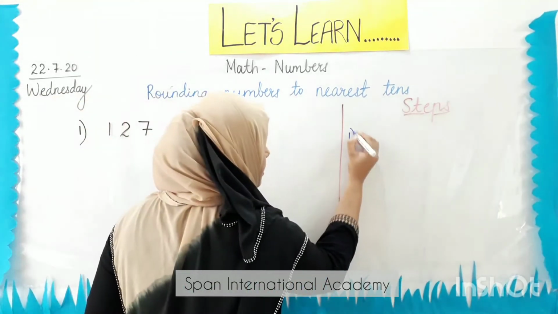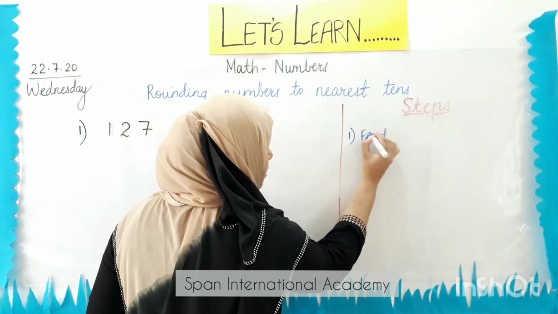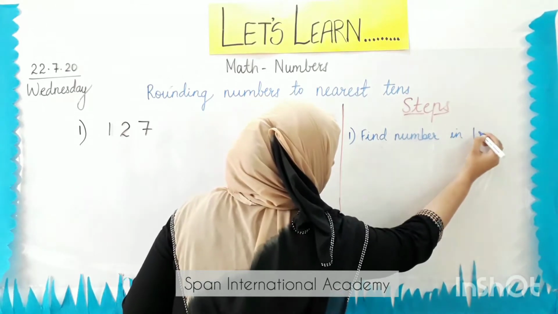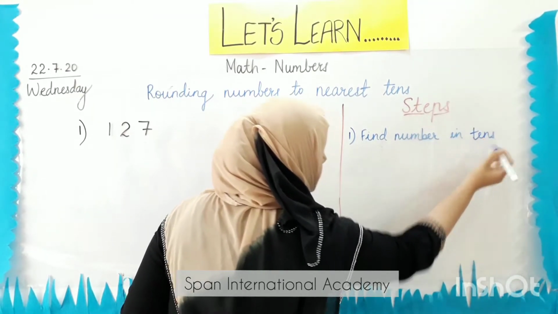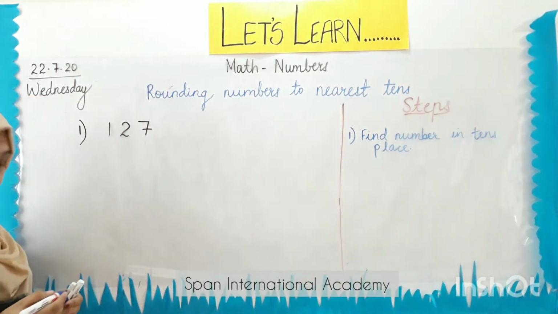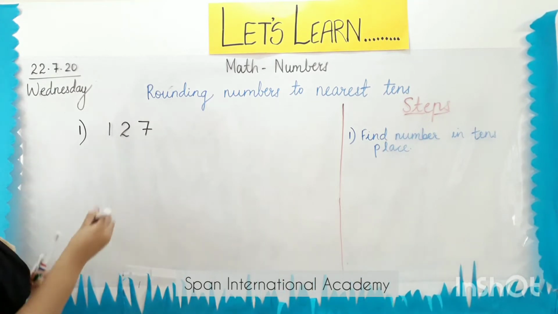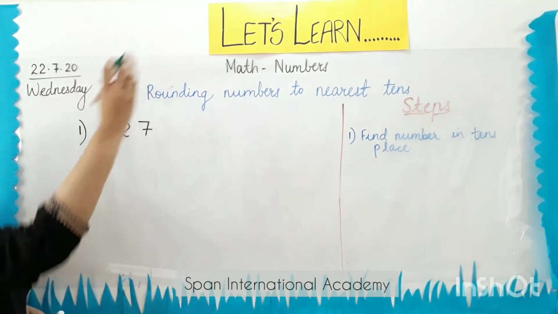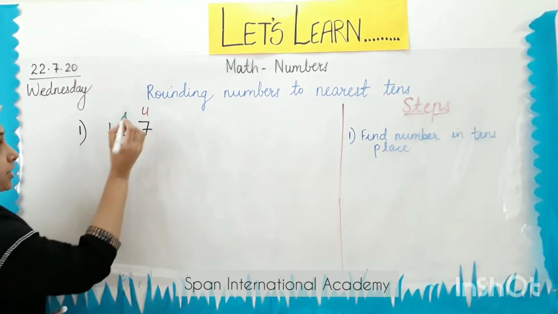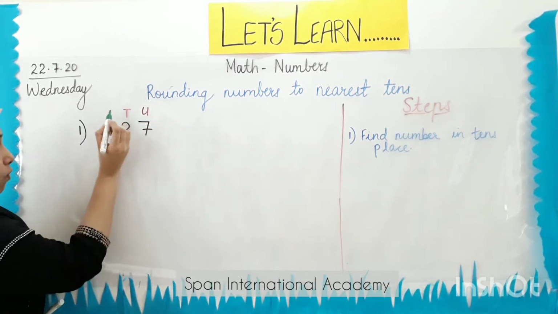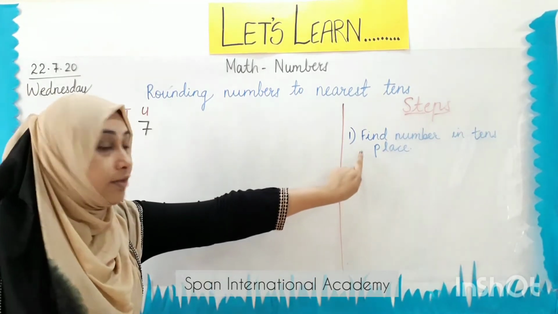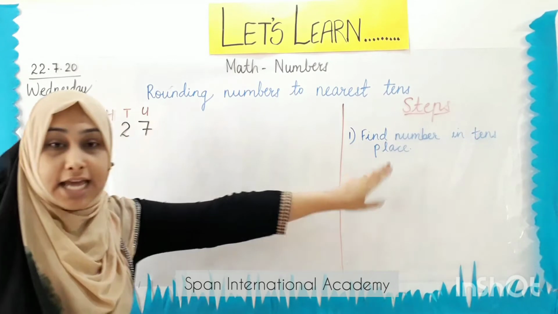Step one: find the number in the tens place. So we've learned the place value. Let's write the place value of the number 127. We begin from our right hand side. So moving to our left, it is tens, and then again moving we have the hundreds place. So again, the first step, find the number in the tens place.